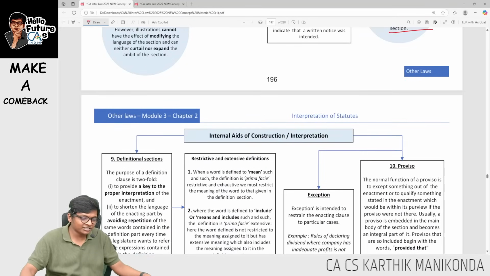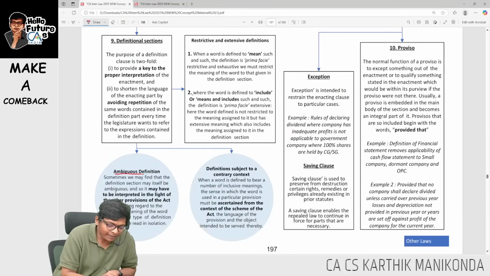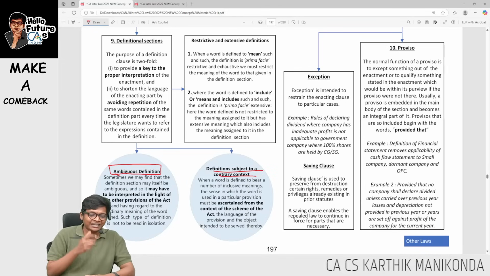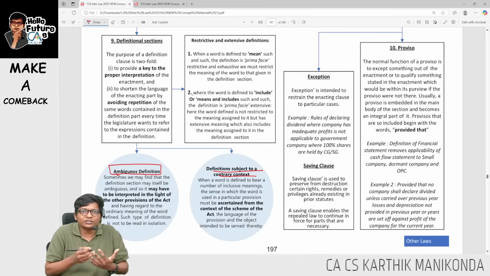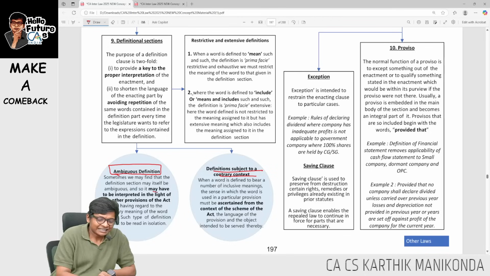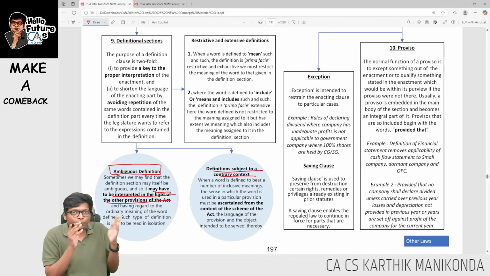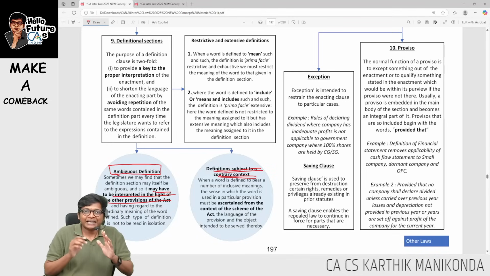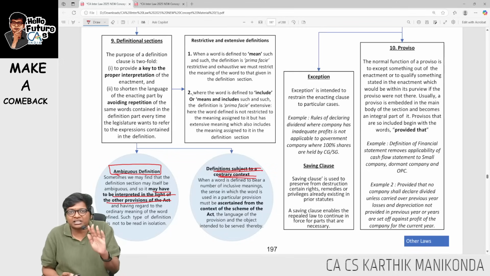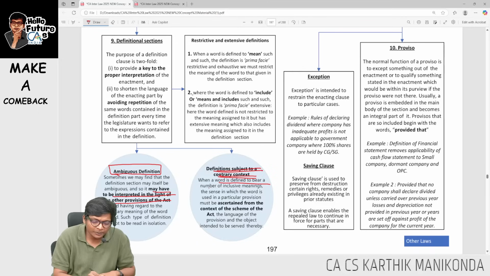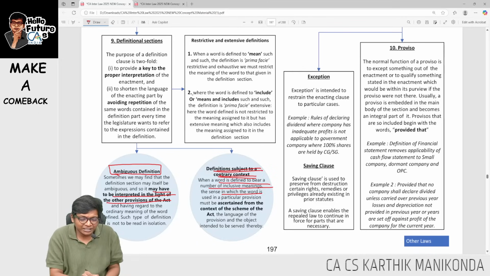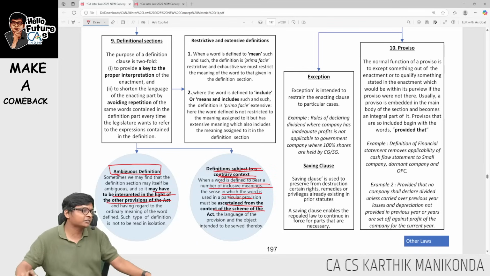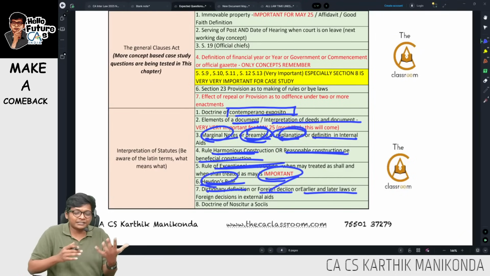Lastly, dictionary definition. There are two types of dictionary definition: ambiguous definition and definition subject to contrary context. Let me explain this. Ambiguous, not confusing. If it is confusing, then they're saying try to read in light of the other provisions of the act. Read along with the entire act, then you will be able to understand. Definition subject to contrary context means based on which context it is used, the meaning will differ. When a word is defined to mean a number of inclusive meanings, the sense has to be ascertained from the context where it is being used. Okay, each context it will vary.